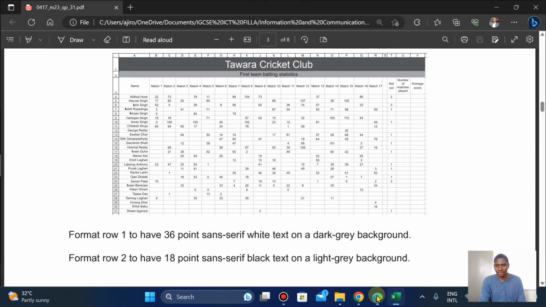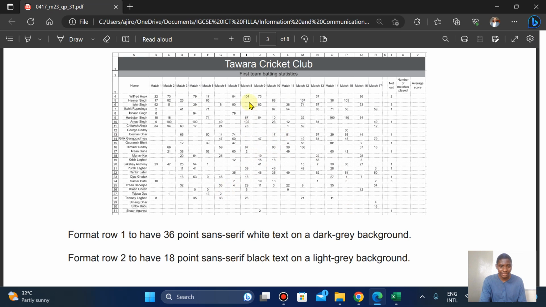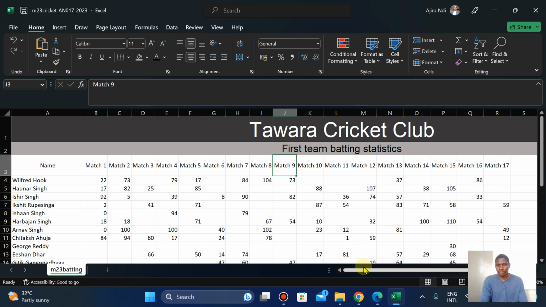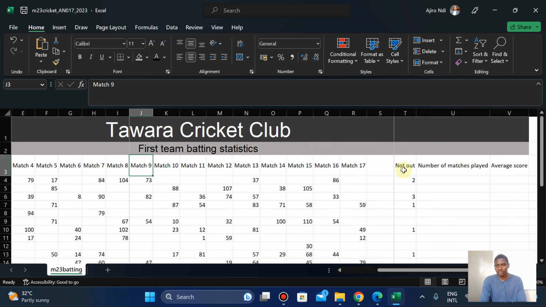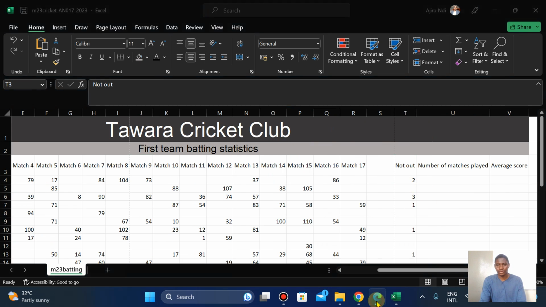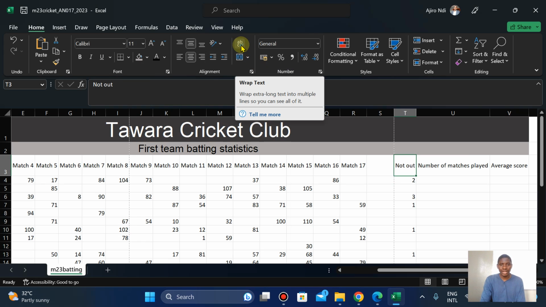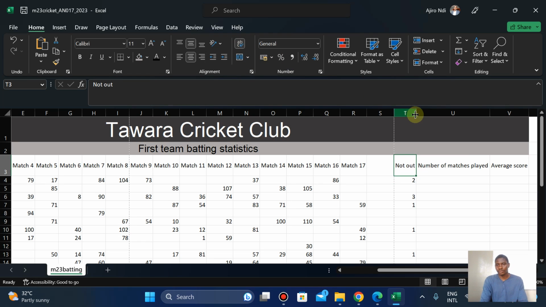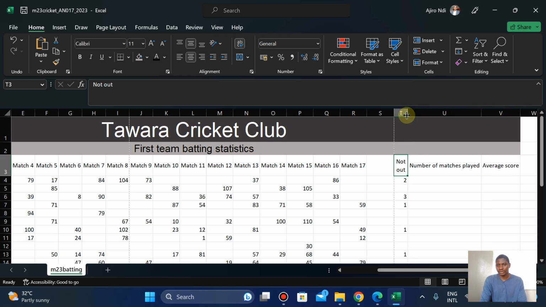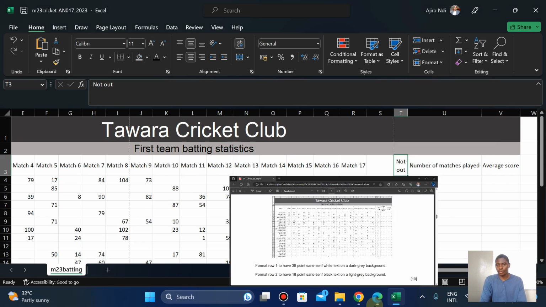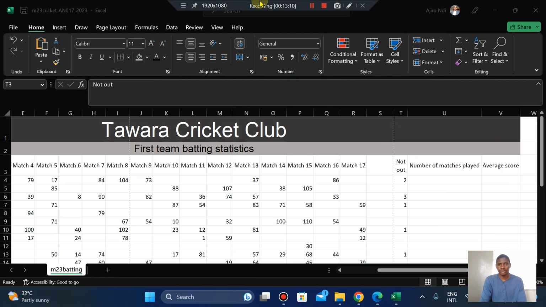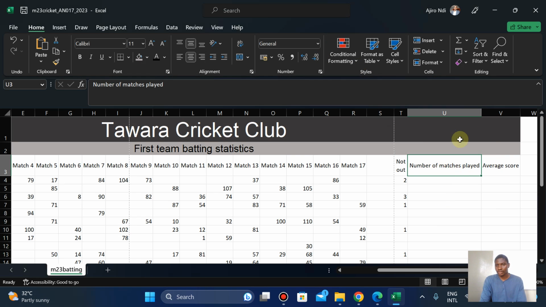The next one is, now we're not going to add a border because these are dotted lines, so no border. Not out, let me see for not out. Not out is text wrap, so we have a text wrap here, so I'm going to reduce it. What again? Number of matches played. Text wrap.